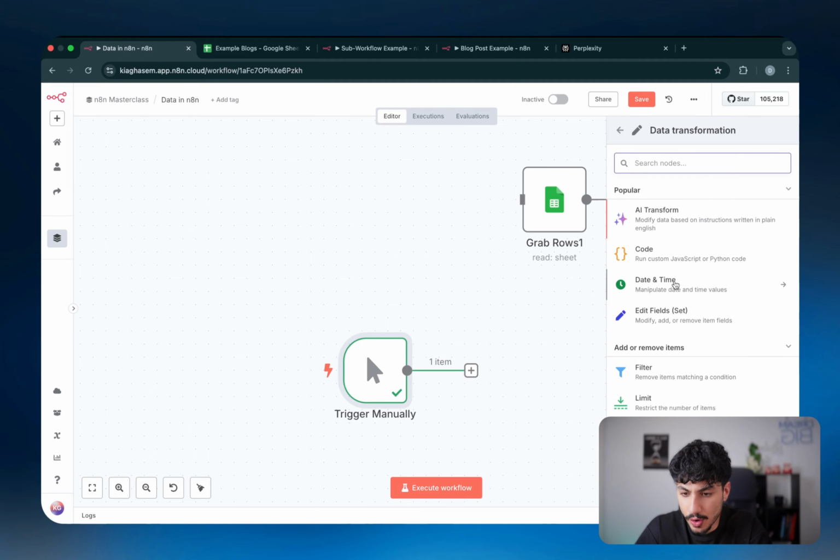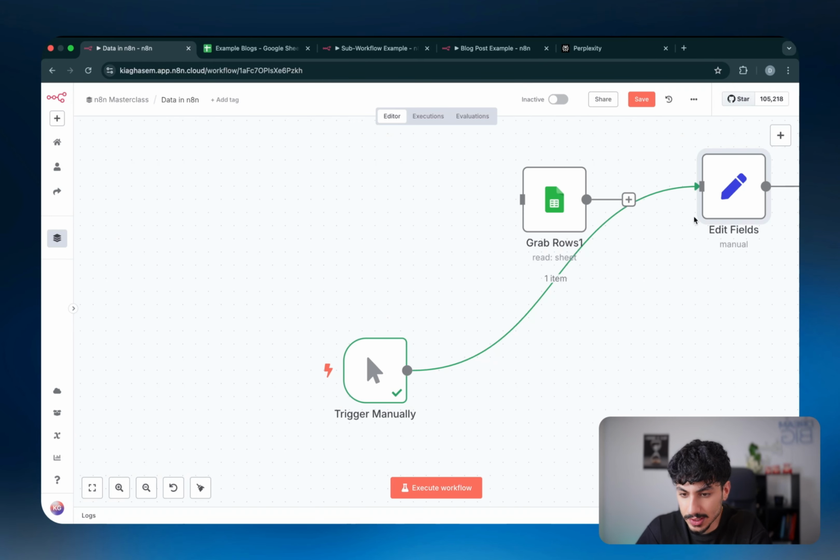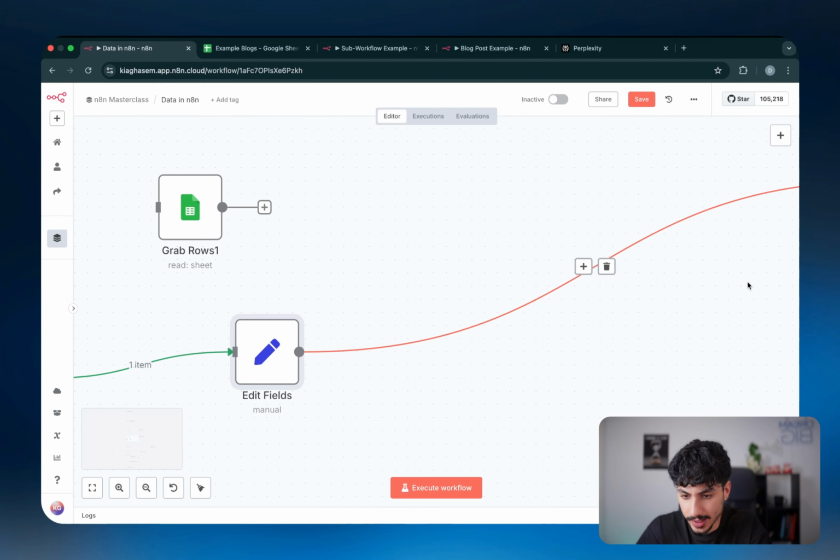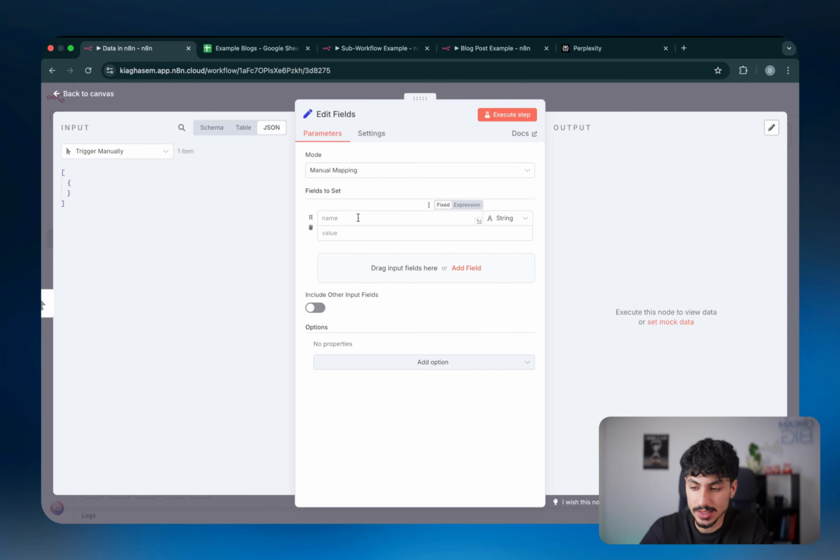Now, the next node that I want to talk about is the edit fields or set fields node. And this node is literally one of the most important nodes inside n8n. And what this node does, it basically just allows you to define new key value pairs as you're progressing through the data. So for example, I could just say, let's define a new key called name with a value called Kia, right? And I want it to be of type string. So exactly what we talked about till now. And if I execute the step, you can see that it's going to create a new array with an object of one item, and that's going to have one string inside it with the key name and value Kia.